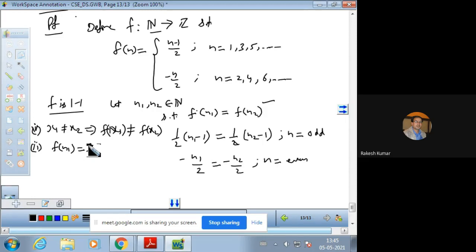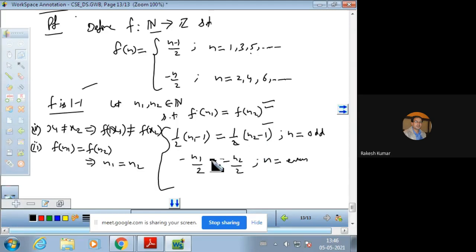If we take images are equal, then elements should also be equal. The second technique we are going to apply for proving it as 1-1. So for the second technique of 1-1, we take images are equal. If images are equal, we have two subcases, for odd and for even. If we have odd, then we have this result. If we have even, then we have this result.